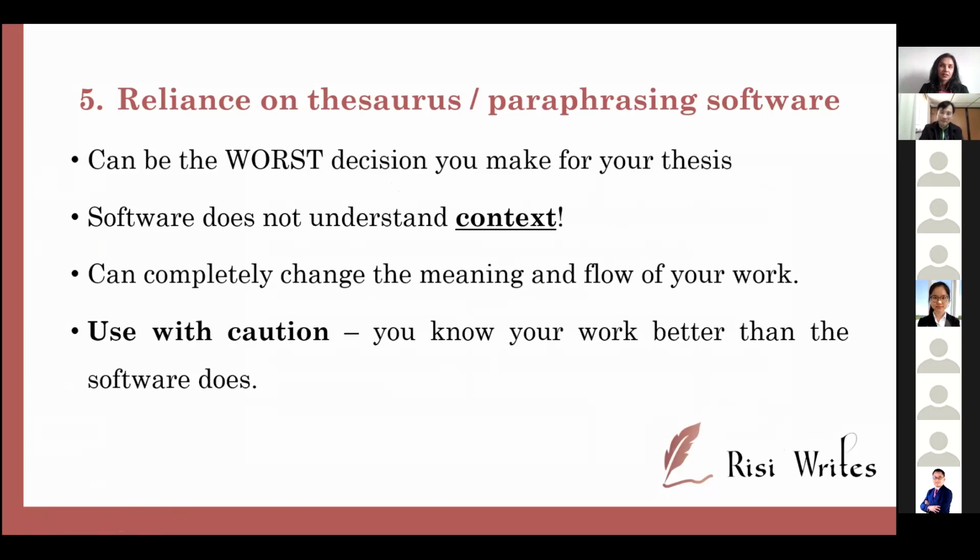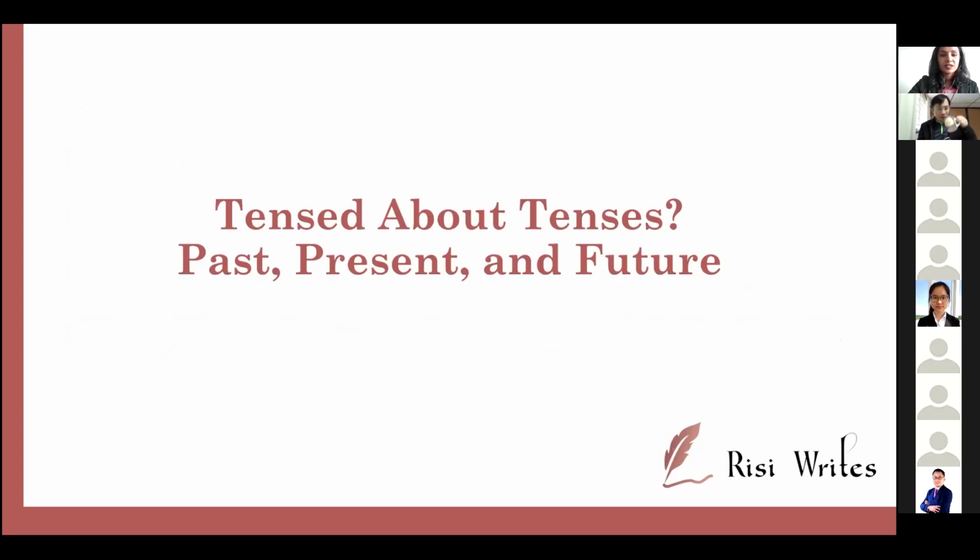So that's what I said. Use it with caution. It can help you with spelling. It can help you with minor grammar issues. But if you're going to copy paste 1,000, 5,000 words, put it into the software and expect that it's going to come out perfect, sorry to burst your bubble. It's not going to happen. So that is my top 5 academic writing mistakes that I want everyone to avoid and to learn from. So let's go into the next section.